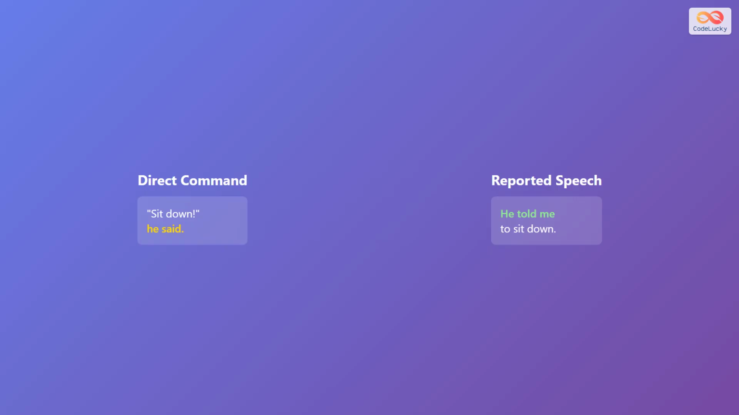Look at this basic example. Direct speech says, "Sit down!" he said. In reported speech, this becomes "he told me to sit down." Notice how the quotation marks disappear and the command turns into "to sit down." The reporting verb "tell" introduces the person being spoken to and the action as an infinitive.